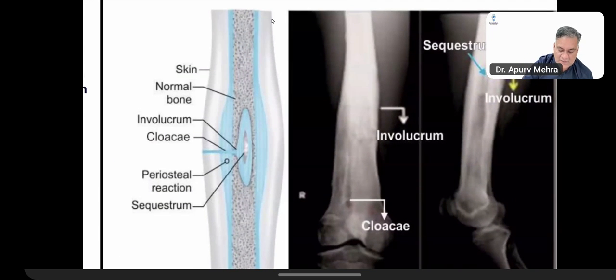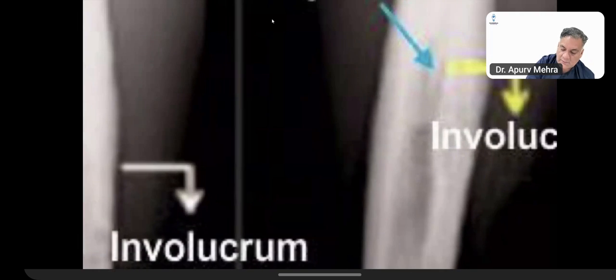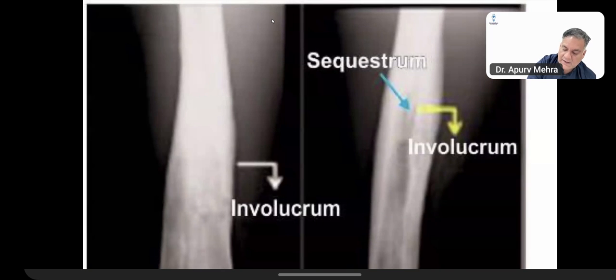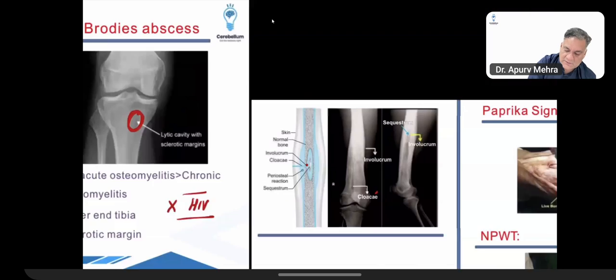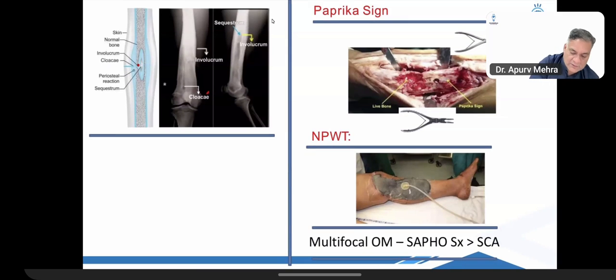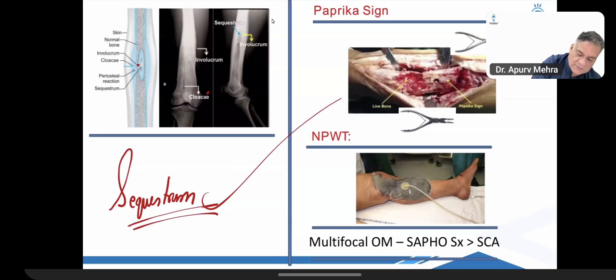The dead bone is called sequestrum. It's in the center, surrounded by a live bone called involucrum. So in the center is sequestrum, surrounded by a live bone called involucrum. And then you have draining sinuses called cloacae. So this is chronic osteomyelitis. Diagnostic of chronic osteomyelitis is sequestrum. You remove the sequestrum, it's called the bleeding of the paprika sign.